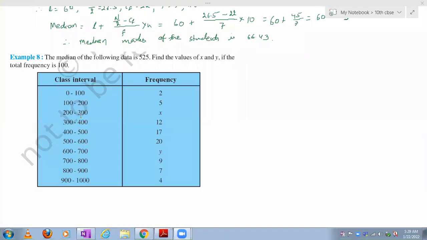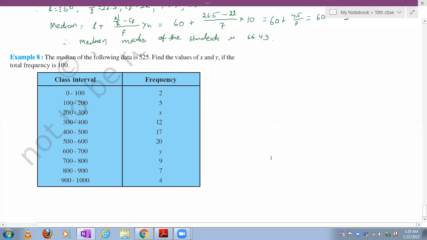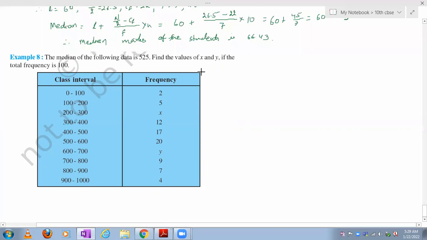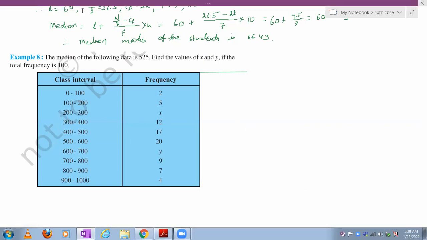Now, see here, it is given that the median of the following data is 525, already given, and find the value of X and Y if the total frequency is 100. Okay, so first thing we have to do is construct the less than cumulative frequency table. So means LCF, one column we have to add here, right?